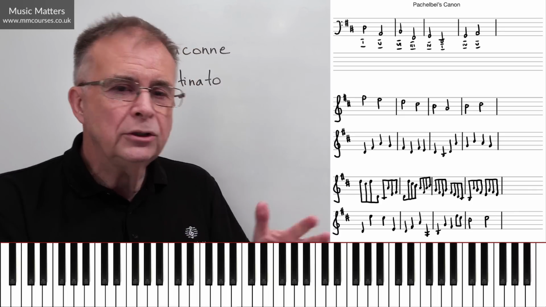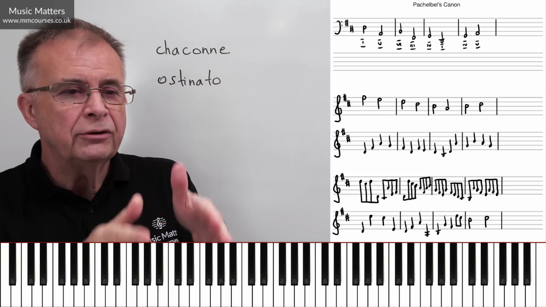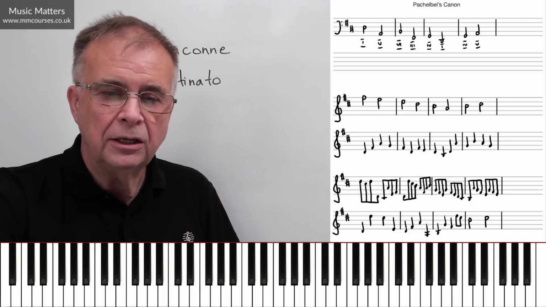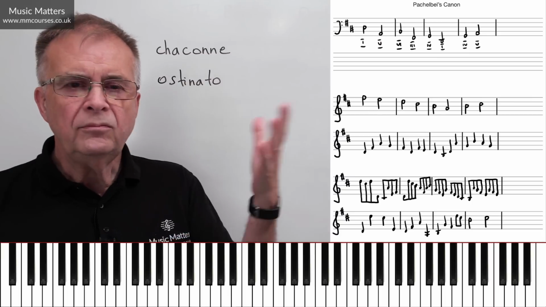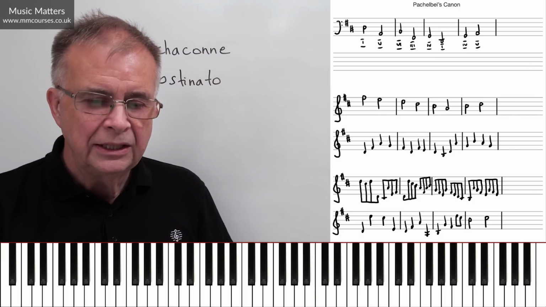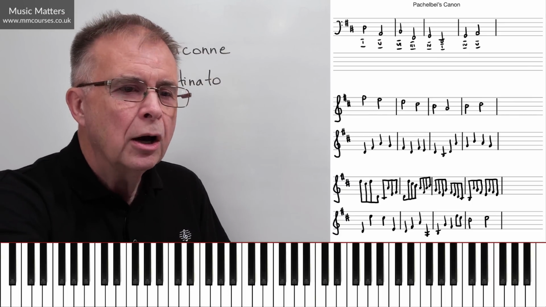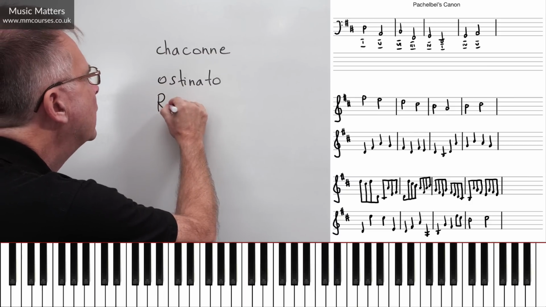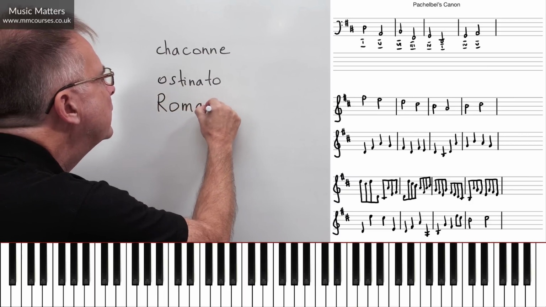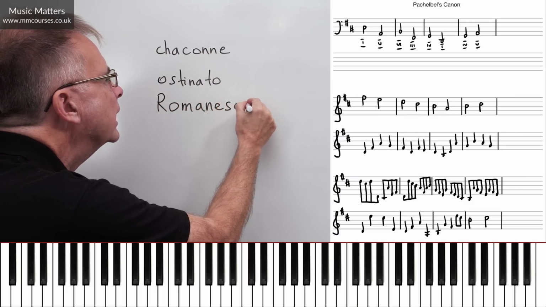Now, the 8 chords that repeat over and over again in this ostinato, these 8 chords we've just talked about, are a particular pattern that was known as the Romanesca.